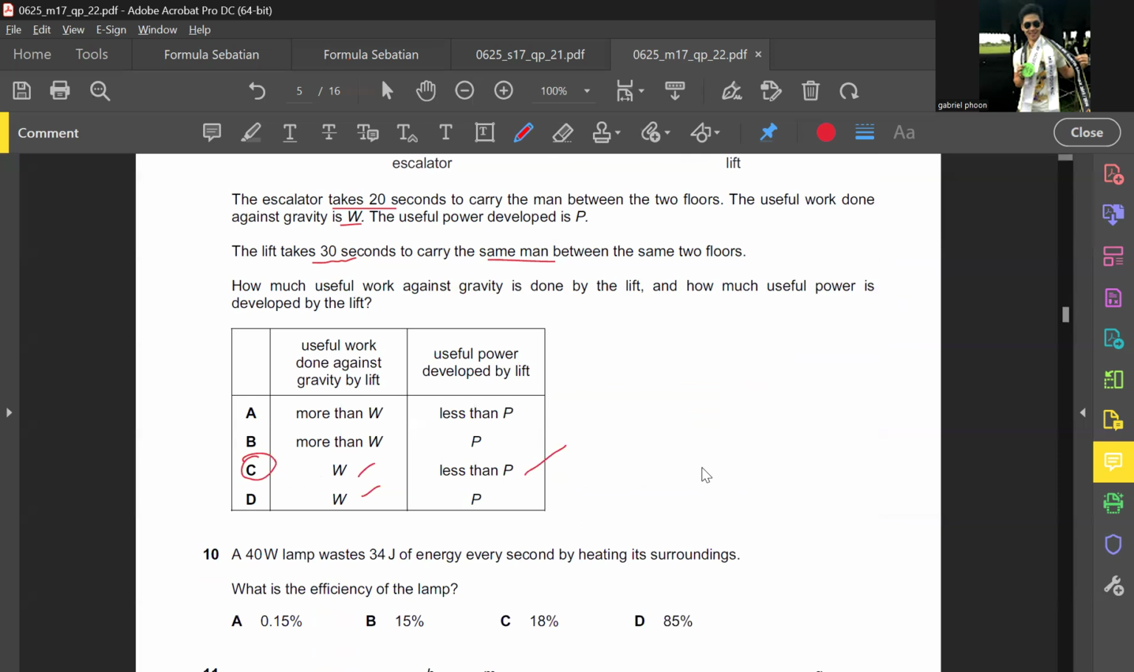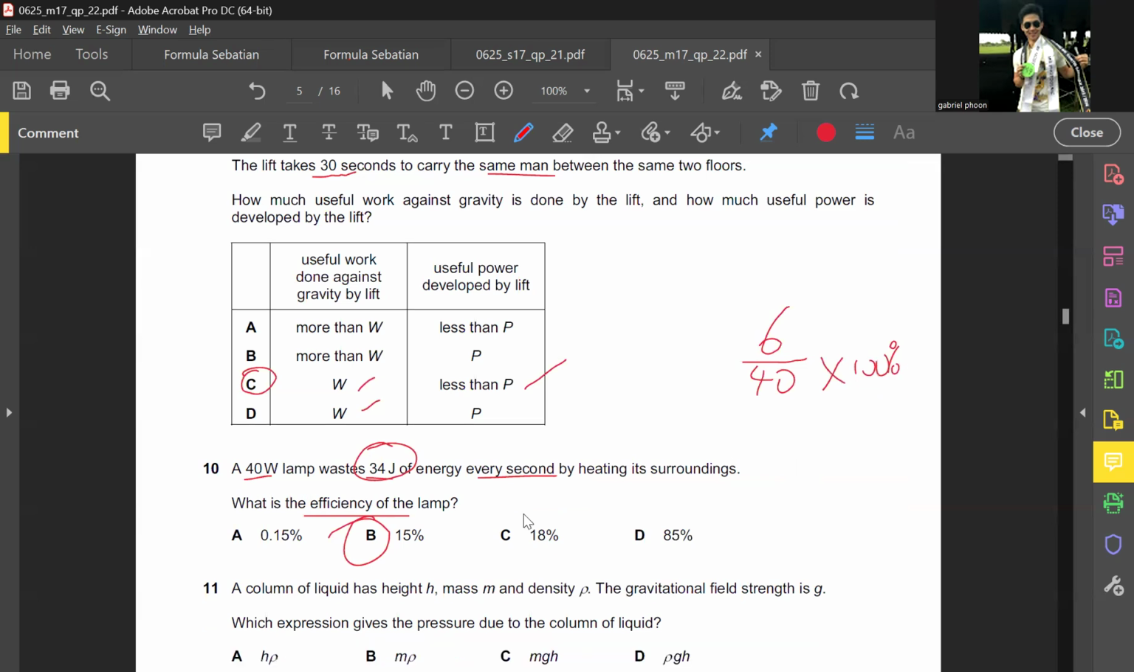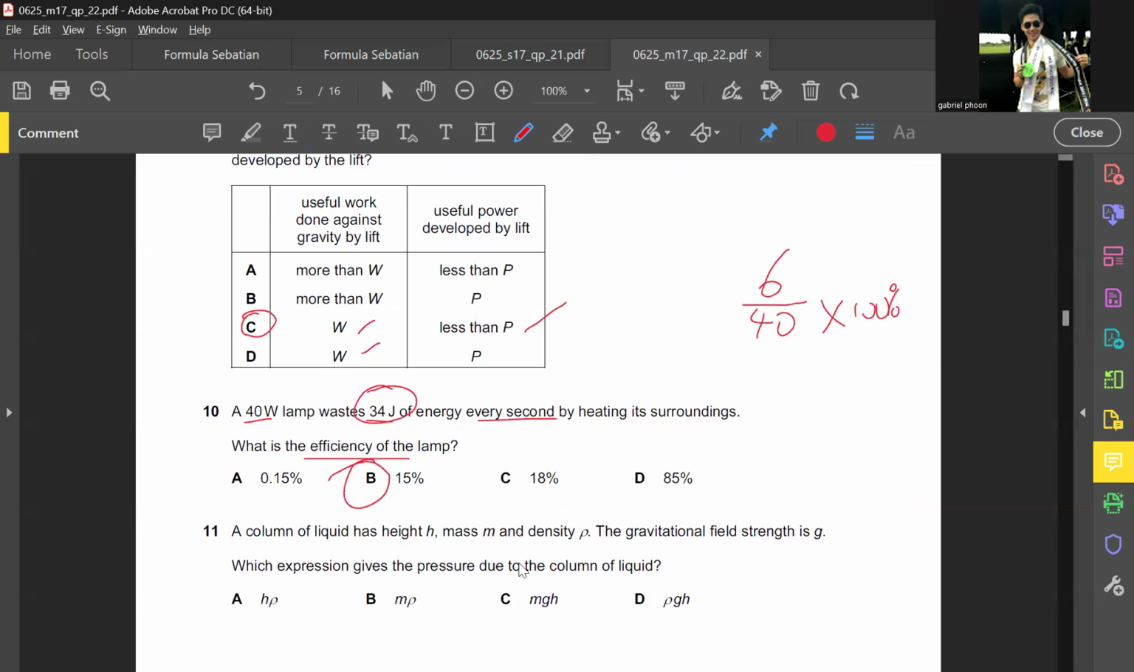Then after that, a 40 watt lamp wastes 36 joules every second. What is the efficiency? It's 6 over 40, because the 36 is wasted. Obviously your answer will be 15%, times 100. And this one is straightforward, nothing to explain, rho g h.